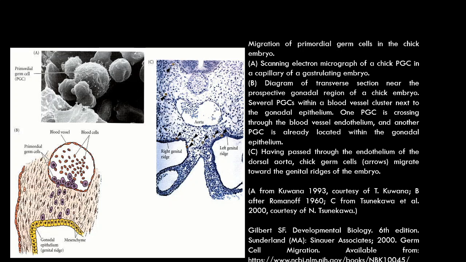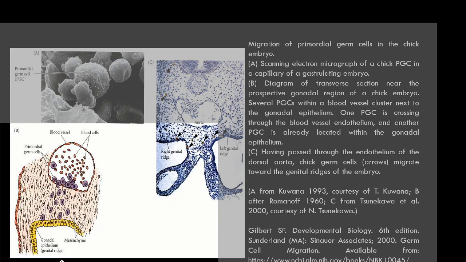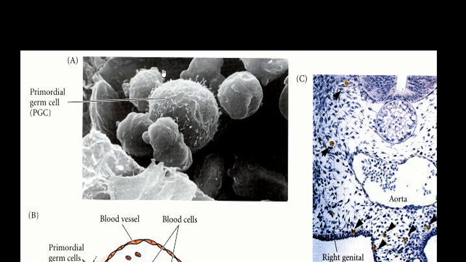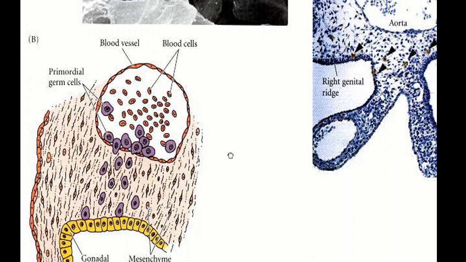Now this is a figure which shows the migration of primordial germ cells in the chick embryo. As we discussed, they originate in the extra embryonic part of the blastoderm, that I am not showing. I'll just be showing how they migrate. First of all, let's look at how a primordial germ cell looks. This is the actual electron microscope photograph of this primordial germ cell. So this is the diagrammatic representation.